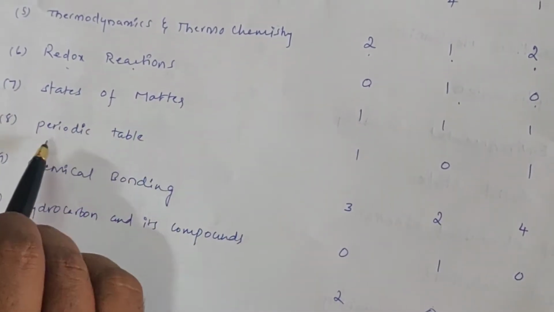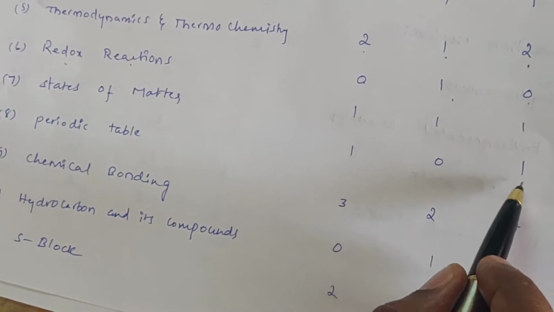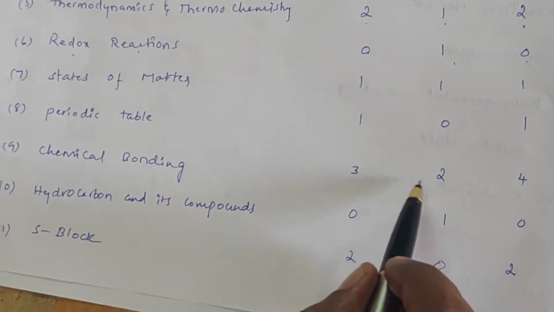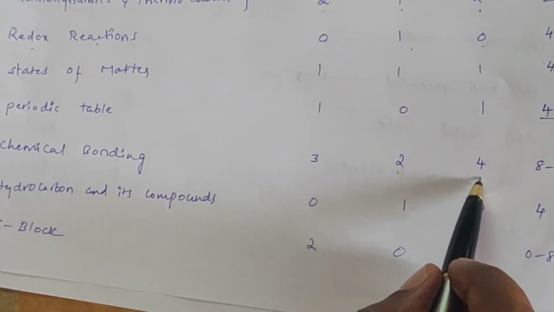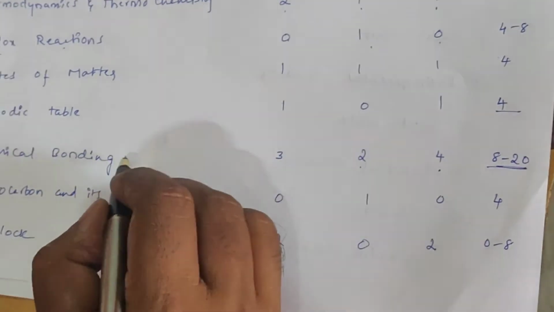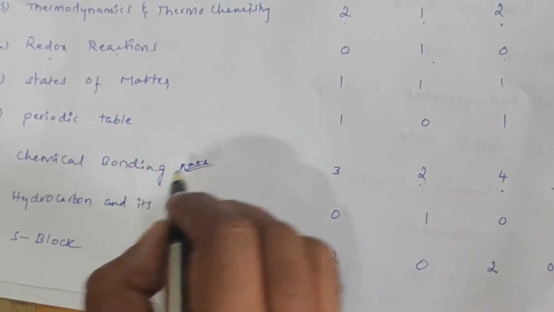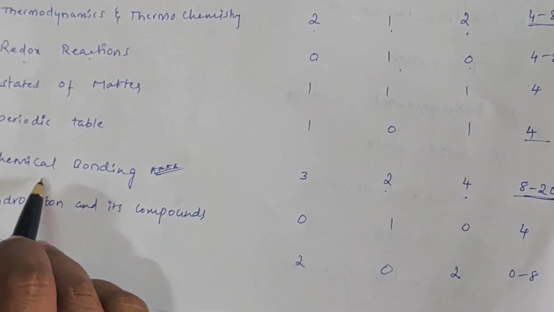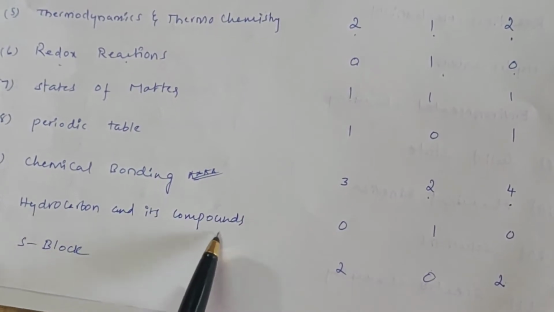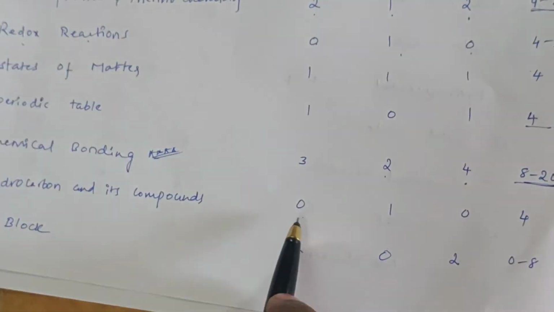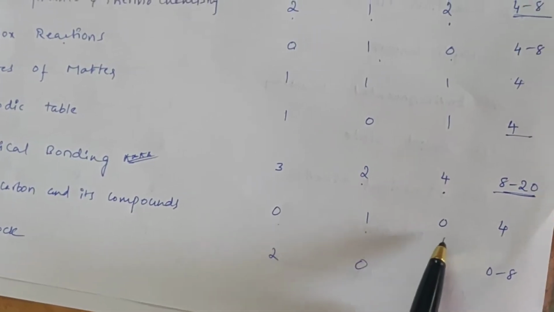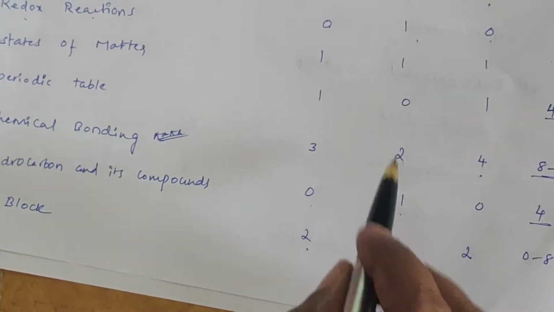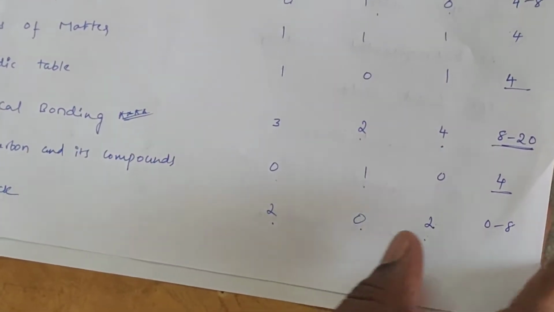Next, periodic table: 1, 0, 1, so a total of 4 marks. Next, chemical bonding: 3 in 2015, 2 in 2016, 4 in 2017. So 8 to 20 marks. This is also an important, major chapter. Nearly 8 to 20 marks are asked only in chemical bonding. Hydrocarbon and its compounds: no question in 2015, 1 in 2016, 0 in 2017, so 4 marks expected. S block is the same: 2015, 2; 2016, 0; 2017, 2, so 0 to 8 marks.